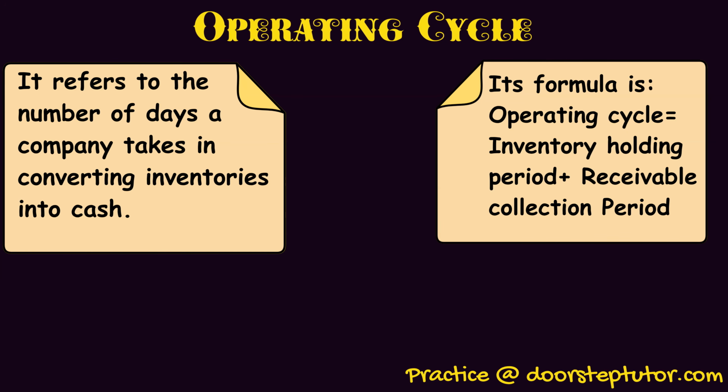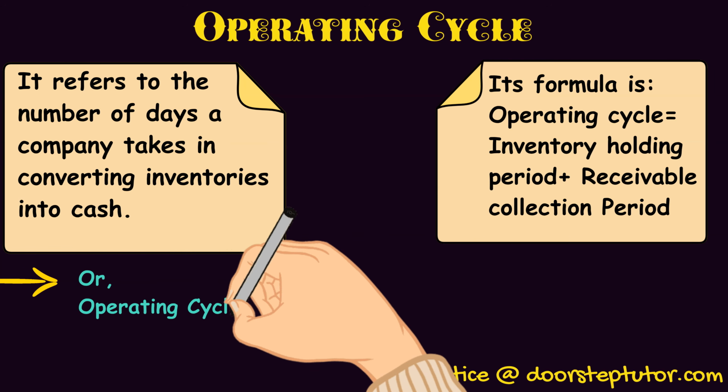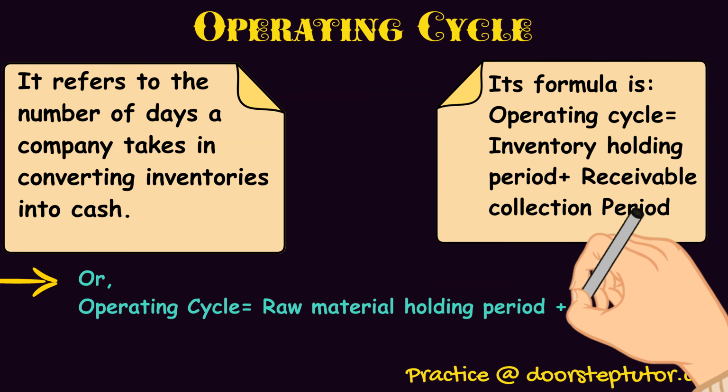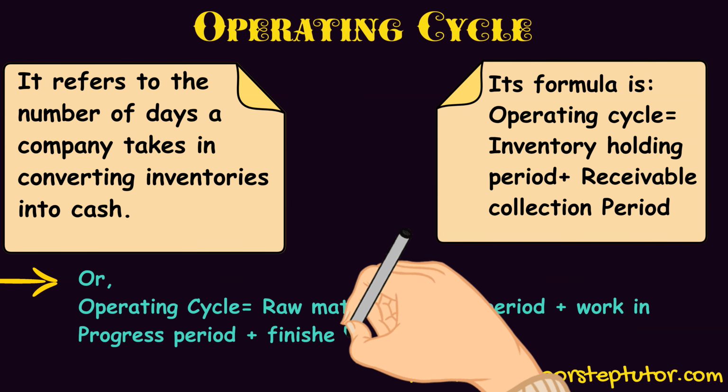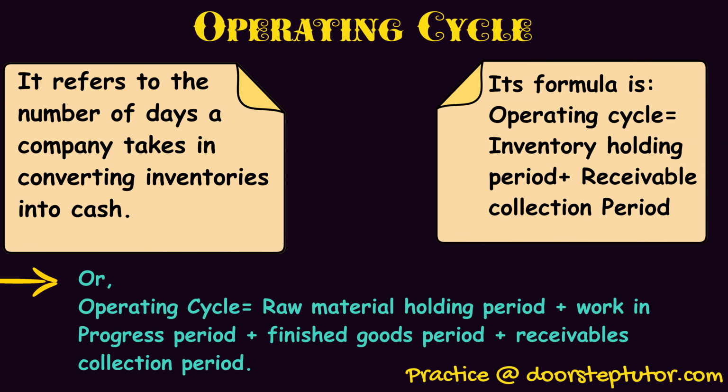Okay. Now there is another formula also. It is basically in case of manufacturing enterprises. So here operating cycle equals raw material holding period, when I am holding raw materials, plus work in progress period, when the work is going on them, plus finished goods holding period, when they become finished goods, and then receivables collection period, when I receive the money. So all in all, we come to know how many days it is taking to convert our inventories into cash.